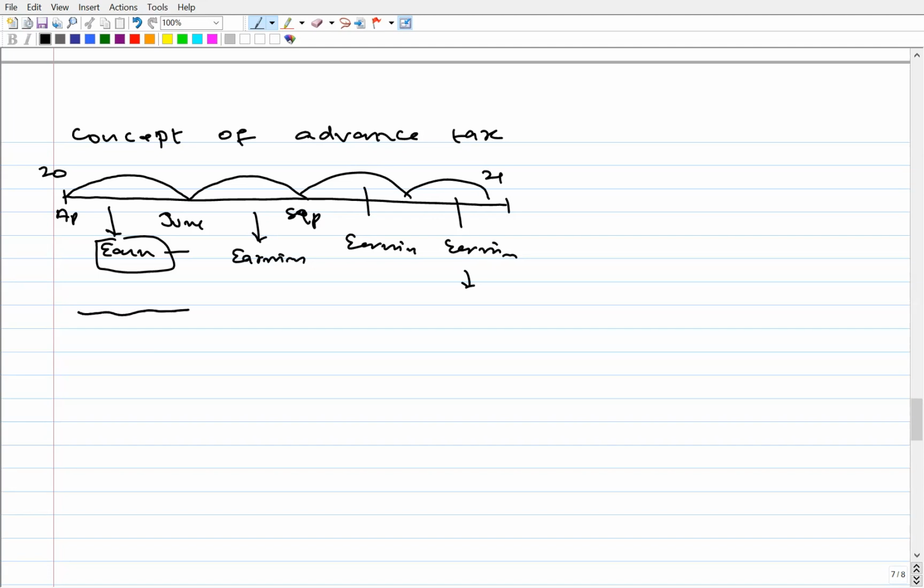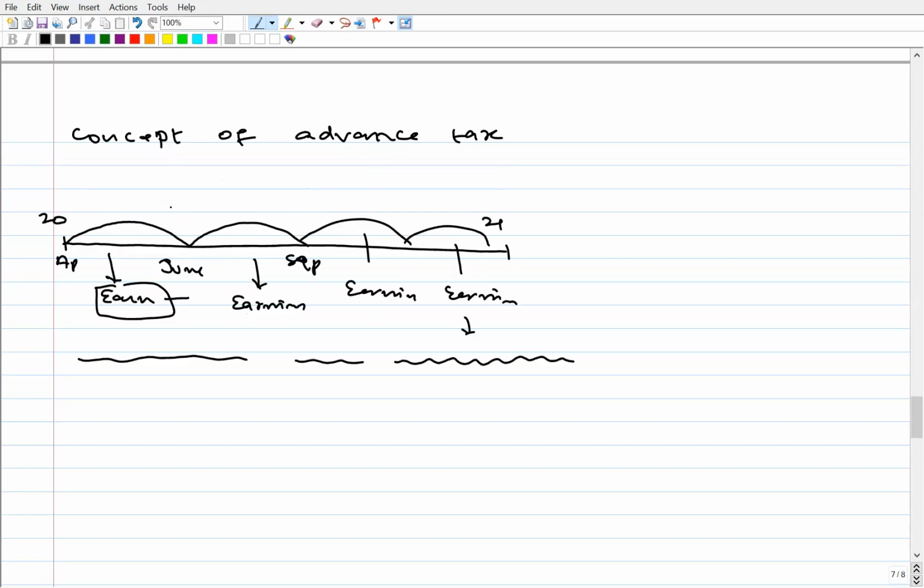So as you earn money, keep on paying a little tax to the government as per the provisions of the Income Tax Act. Then at the end of the year, estimate our total tax liability on the entire earnings of the year and create a provision for taxation.